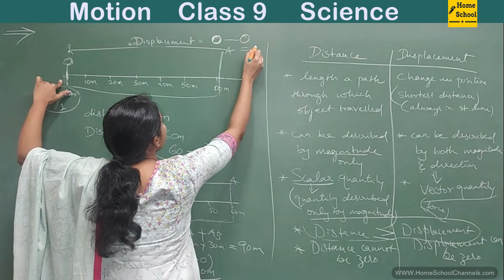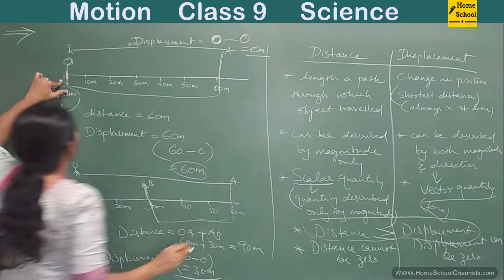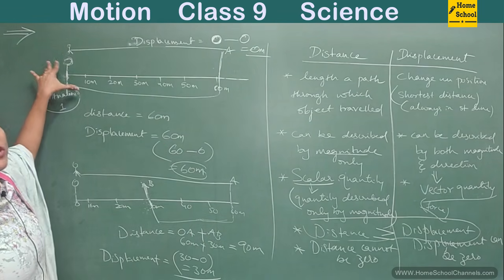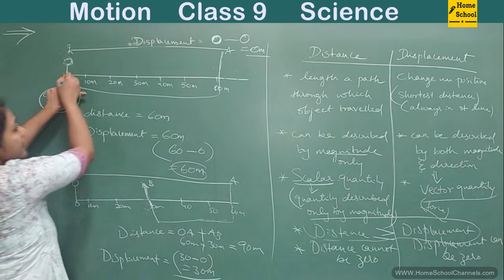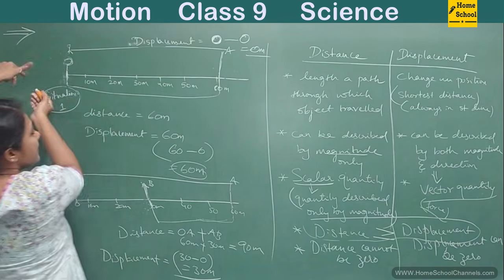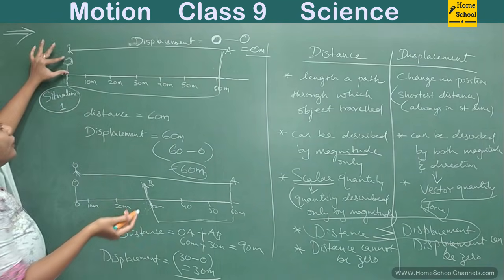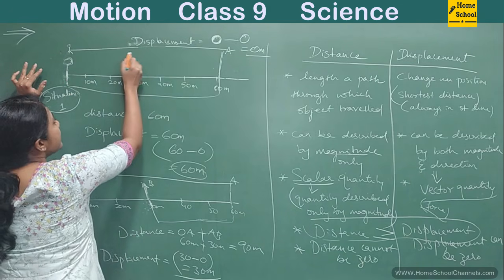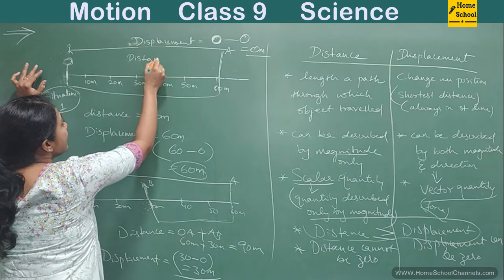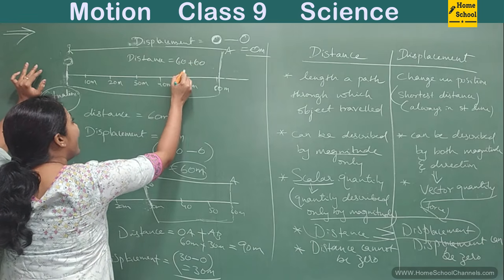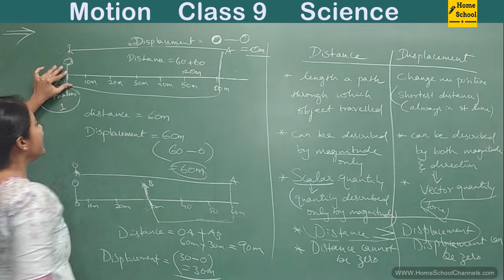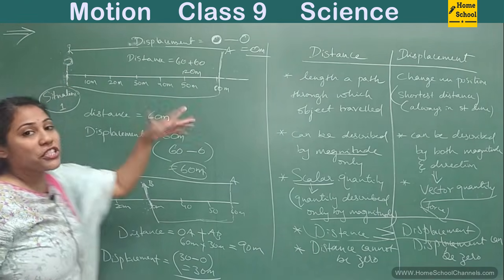So displacement is 0 meters, isn't it? There is no change in the position. You traveled. Distance is how much? Distance is 60 plus 60. You took a U-turn and came back to O. So 60 plus 60, that is 120 meters, whereas displacement is 0, change in position is 0.